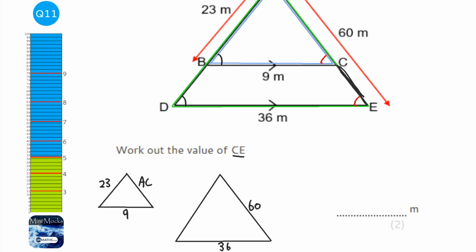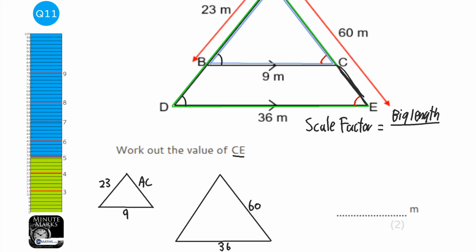To do that, I need to work out what the scale factor is. For the scale factor, all you need is a length on both of the triangles which is corresponding, which means it's not the same length, but the same position on the two different triangles. We do big length over small length.